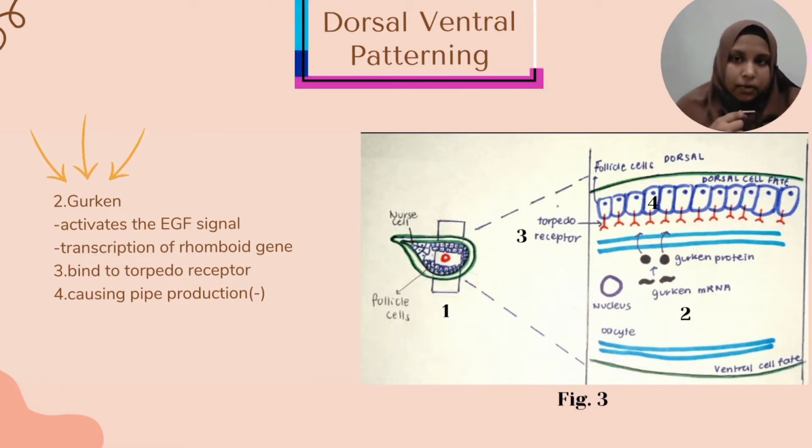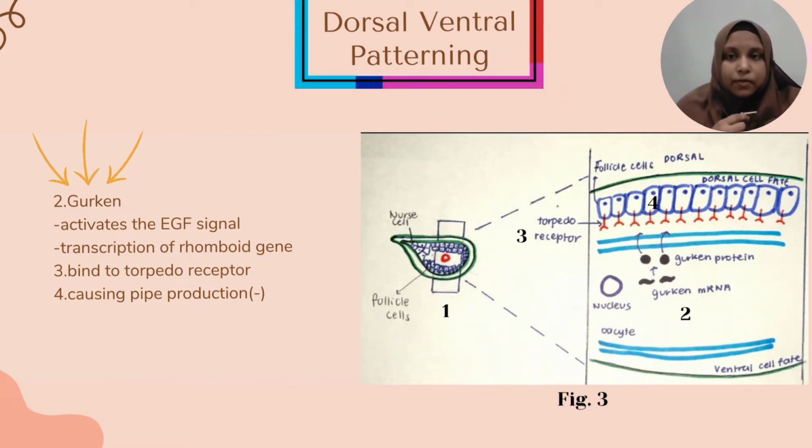Number 1 is the embryo. Number 2 is gurken, which is higher at the dorsal side. Gurken mRNA will be expressed as gurken protein. It activates the EGF signal. This activation of gurken leads to the transcription of the rhomboid gene. It is required to induce dorsal fate in the oocyte and consequently in the embryo.